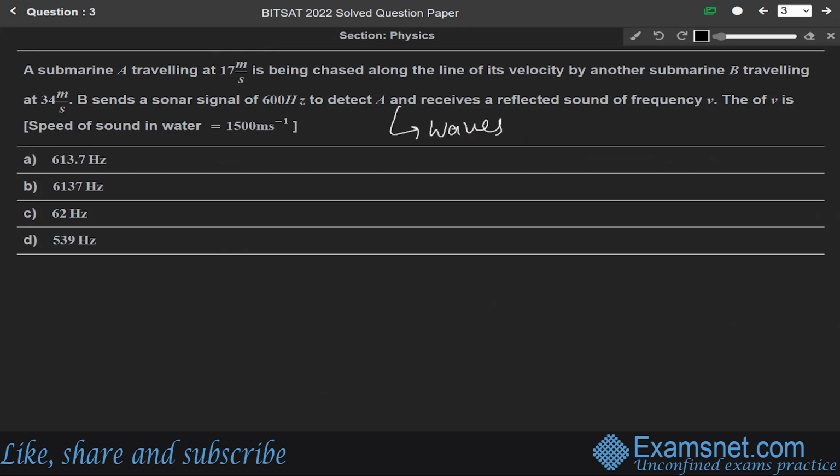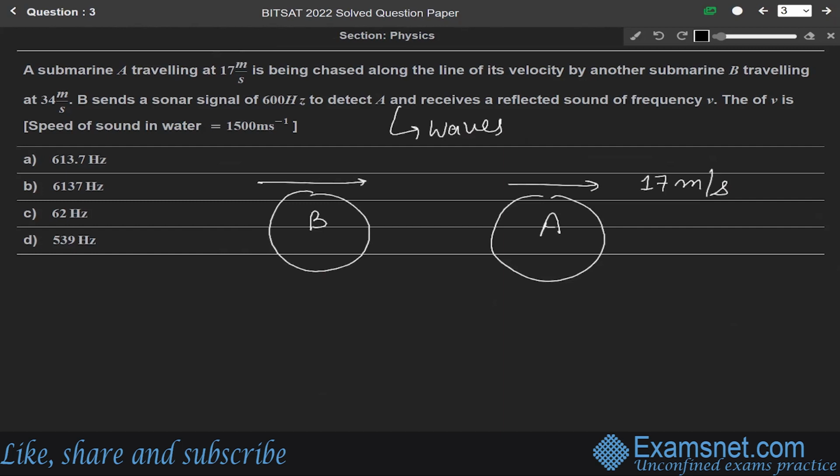Okay, so according to question, let us try to understand it as, let us say this is submarine A, okay, and this is submarine B. The submarine A is traveling at a speed of 17 meter per second and submarine B is traveling at a speed of 34 meter per second, okay. Now, signal sent by submarine B is detected by submarine A. Let us say this submarine is sending a signal and it is received by A.